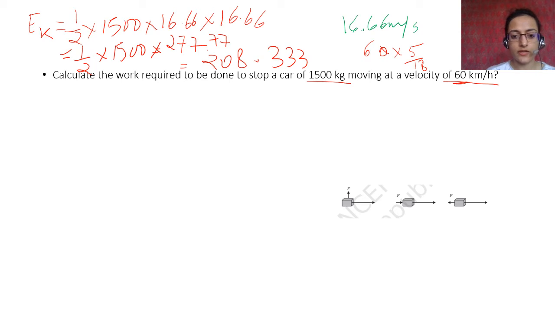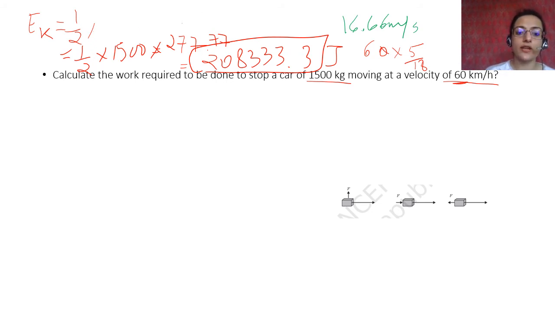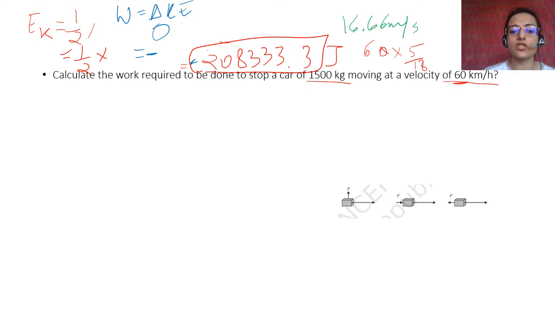So this answer comes to be about 208,333.3 joules or something of that sort, right? This is the kinetic energy of that car. This is exactly the work that is required to be done. You should write the formula again; I'm not going to do that again. You have to write that work done is the change in kinetic energy, and then you have to give this kinetic energy, and then the second kinetic energy would be 0. Therefore it becomes minus of this, so it is minus 208,333.3 joules. Okay.